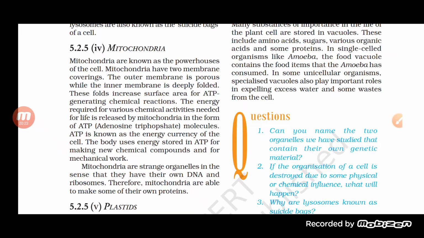The outer membrane of the mitochondria is porous, and the inner membrane is deeply folded. Now these folds will increase the surface area.